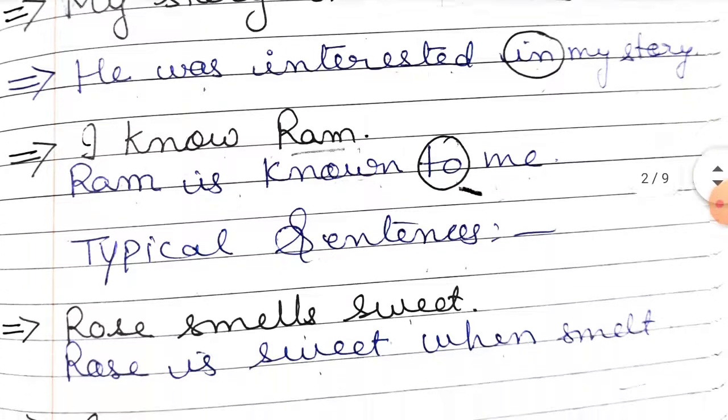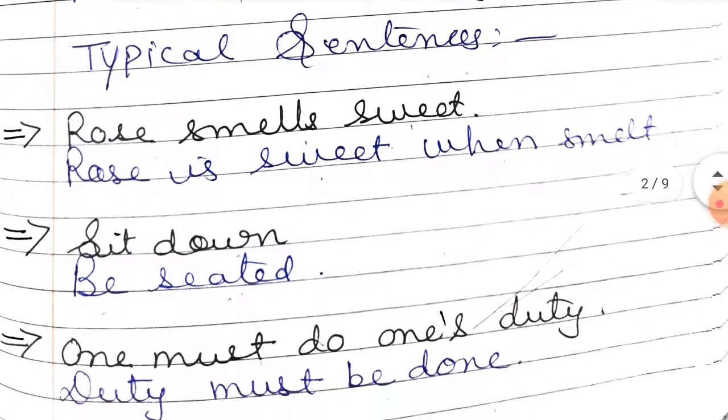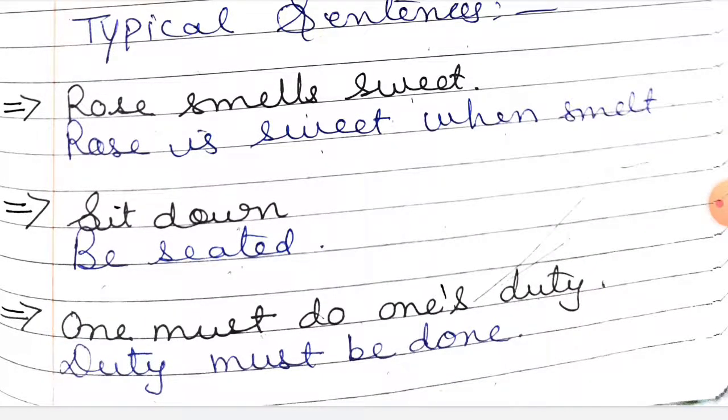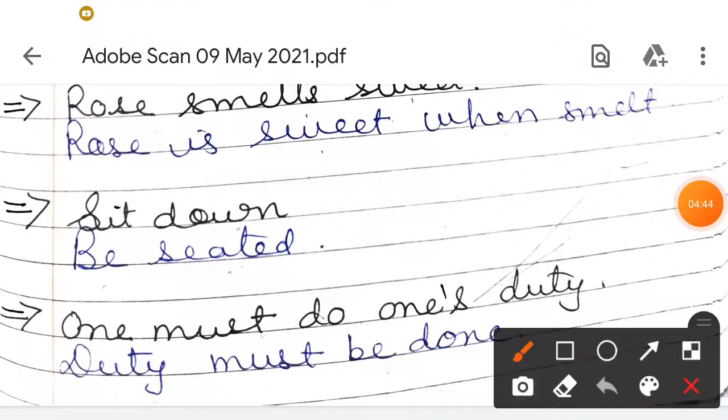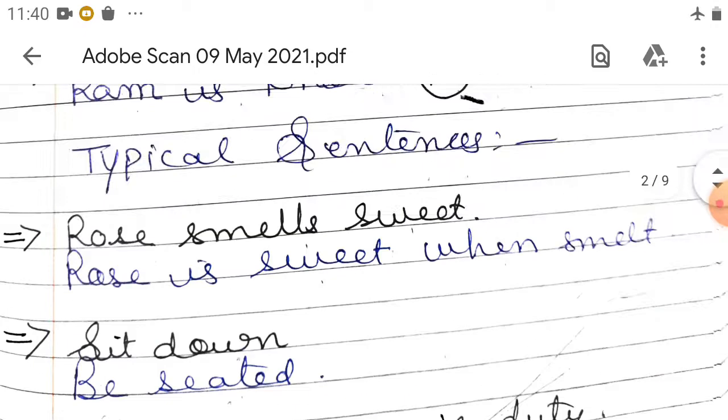Some typical examples we will also see. Rose smells sweet. How will it be changed? It is a typical one. Rose is sweet when smelled. Sit down becomes: Be seated. One must do one's duty becomes: Duty must be done. These are the typical ones you have to change in this way.